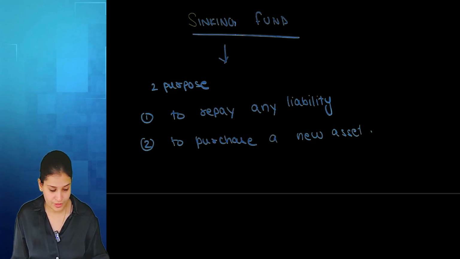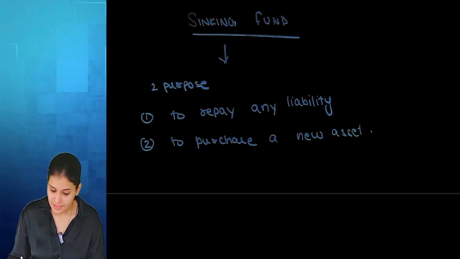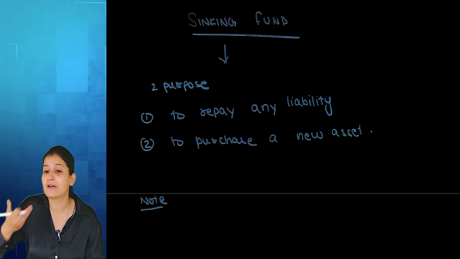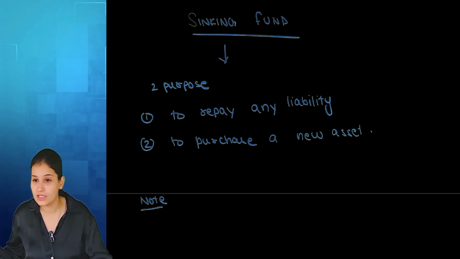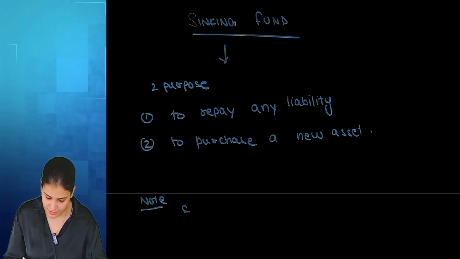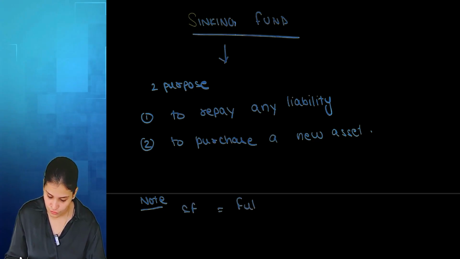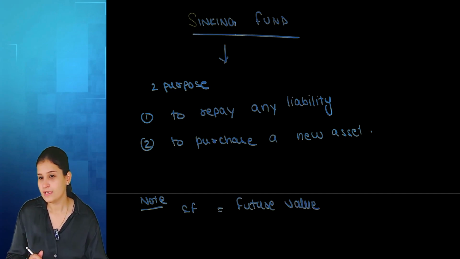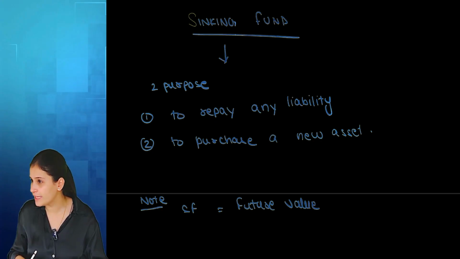These are the two requirements that I have. Either to repay any loan or to purchase a new asset. And when we are talking about sinking fund, I'll be having the need in the future. So sinking fund is always future value. Always future value. Right? Because if I have the need today, I'll take a loan.